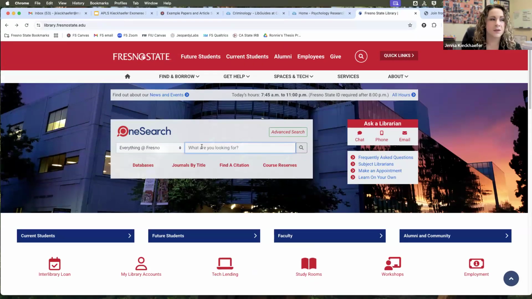I started this semester talking about the horse project that I'm working on with a couple colleagues and a graduate student. And that's the most recent literature search that I've been doing. So my research idea is trying to find articles that talk very specifically about horses in correctional institutions.